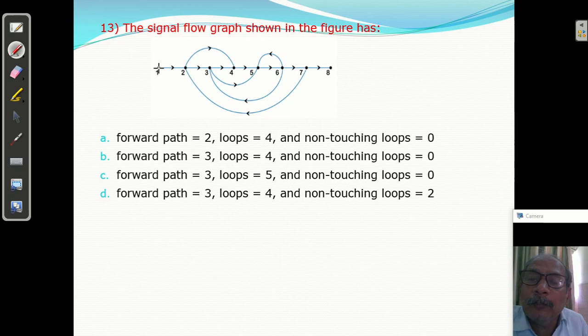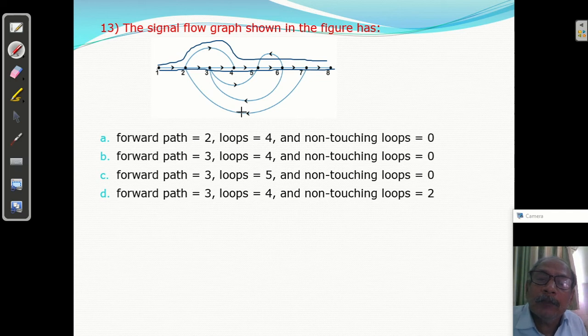We have one forward path, this one. This is one forward path. Second forward path we have this one. Third forward path है कि नहीं? Yes, it is there. It is this.